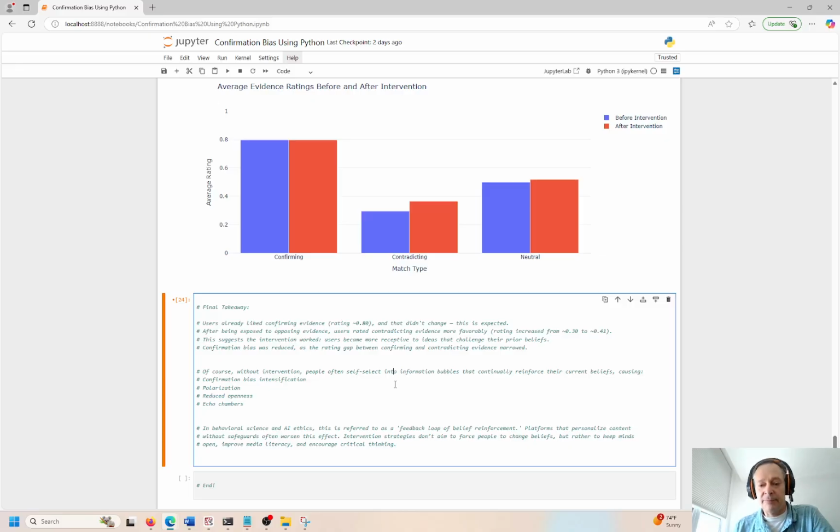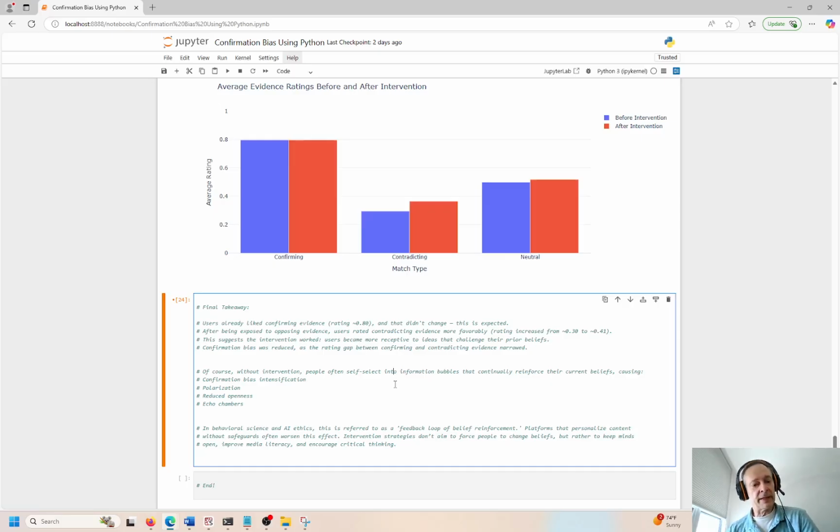Platforms, I won't name any names, but probably you know one of the most obvious ones, that personalized content without safeguards often worsen this effect. So interventions are actually very necessary and very important. But if we don't have these, people just don't have access to different changing belief systems. They can't see things differently. They don't have different perspectives, right?